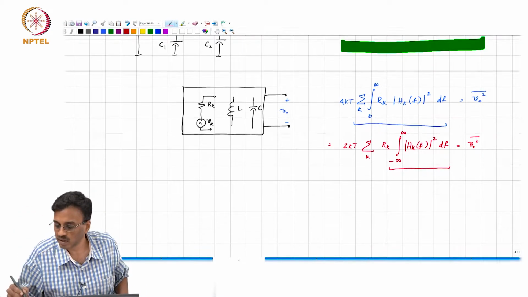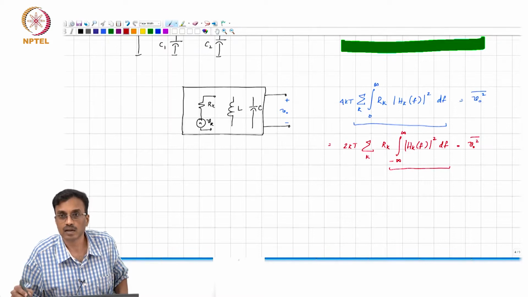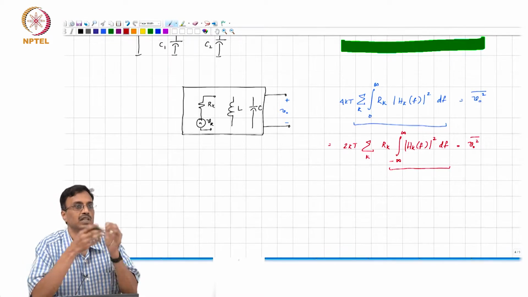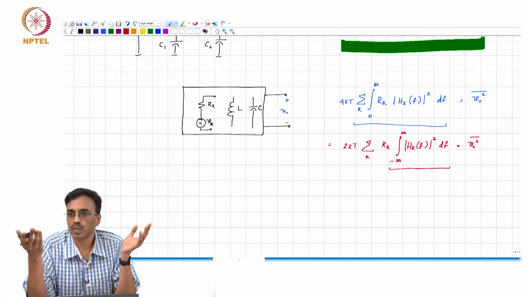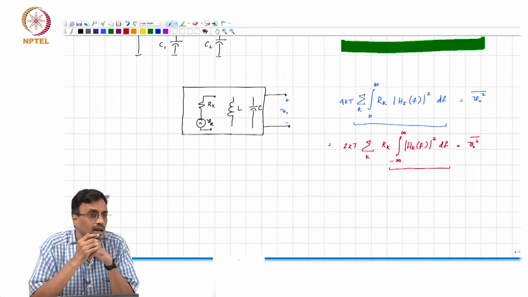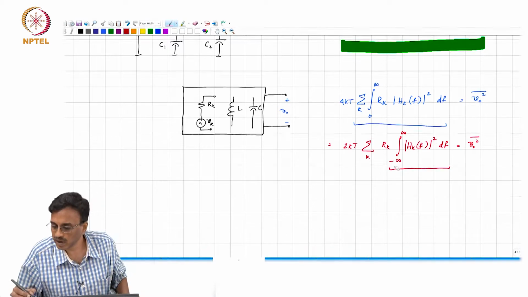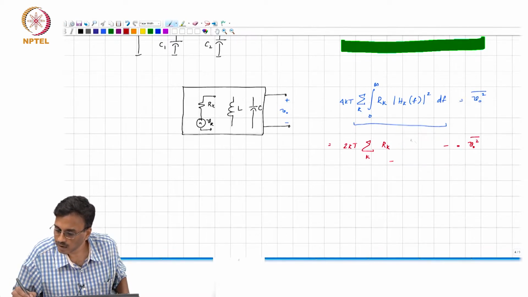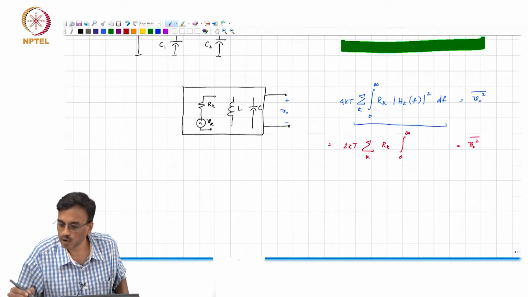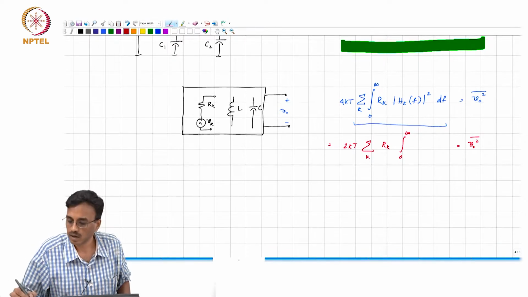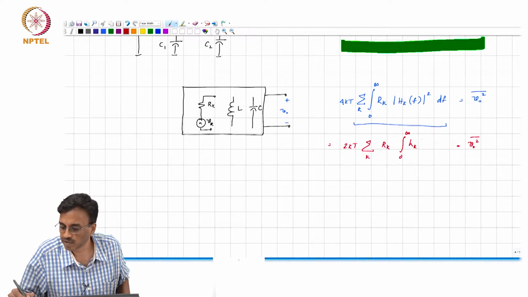What is that saying? The mean square integral in the frequency domain is the same as the mean square of this thing in the time domain. So, this is simply equivalent to saying, well, this is the integral from 0 to infinity. We know that the impulse response corresponding to hk of f is going to be causal.